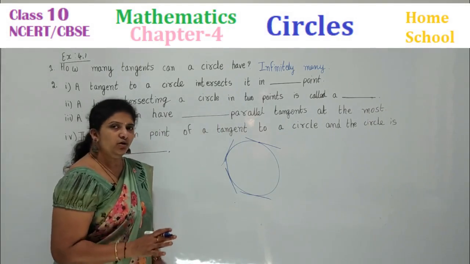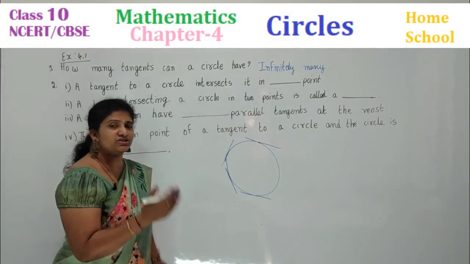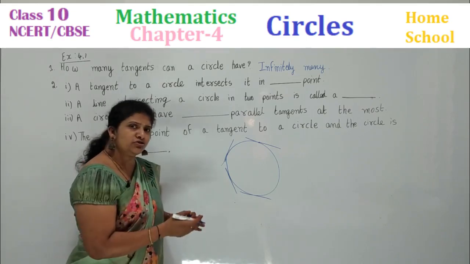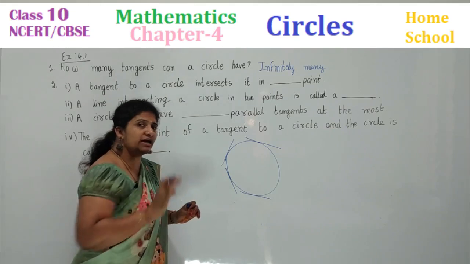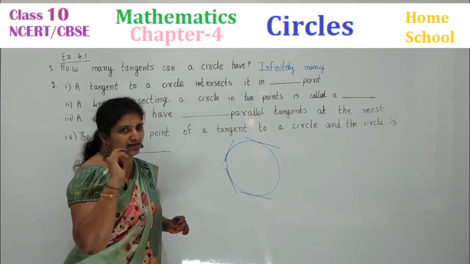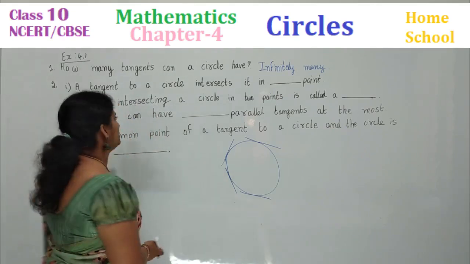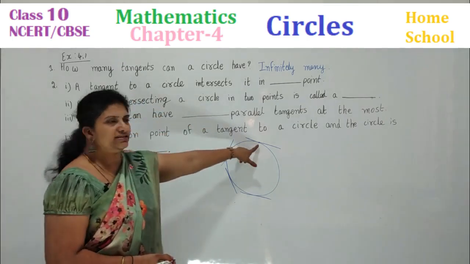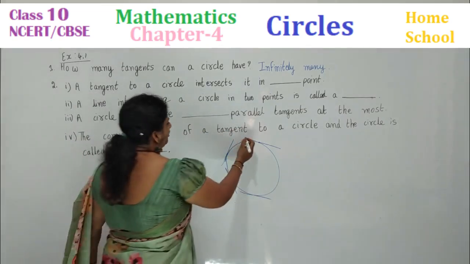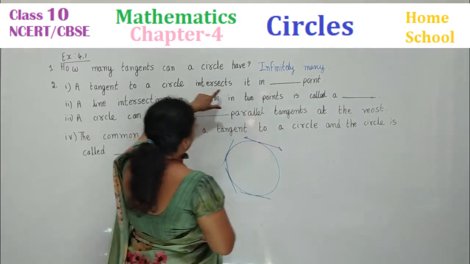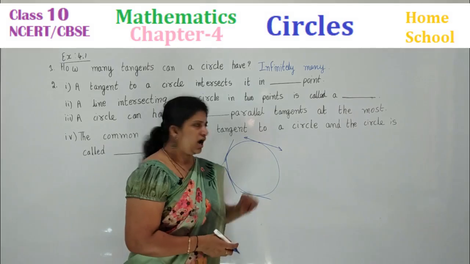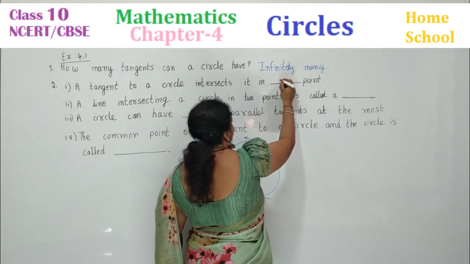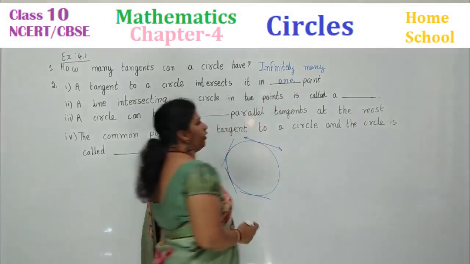The same question. What is the original question? How many tangents can you draw for a circle? Infinitely many. How many tangents can you draw from a point on a circle? Only one tangent I can draw. Next one. A tangent to a circle. Let's imagine this is a tangent to a circle. It intersects it in how many points? Only 1 point. It is intersecting at 1 point.